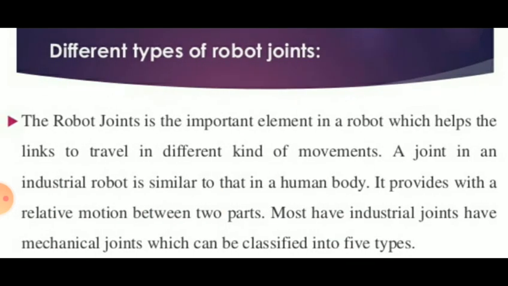Then different types of robot joints. The robot joint is the important element in a robot which helps the links to travel in different kinds of movements. A joint in an industrial robot is similar to that in a human body. It provides a relative motion between two parts. Most industrial robots have mechanical joints which can be classified into 5 types.